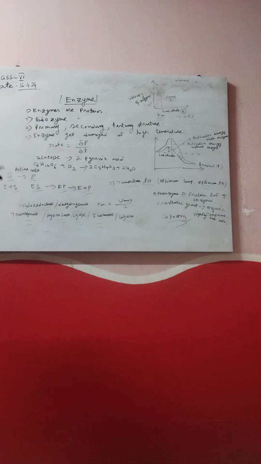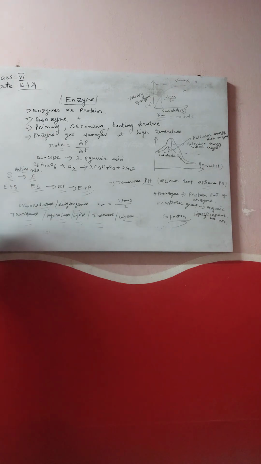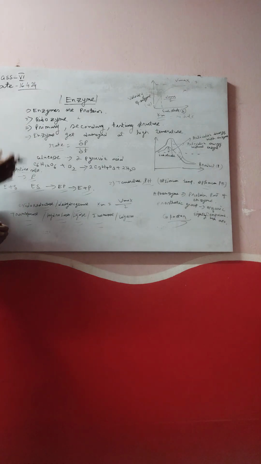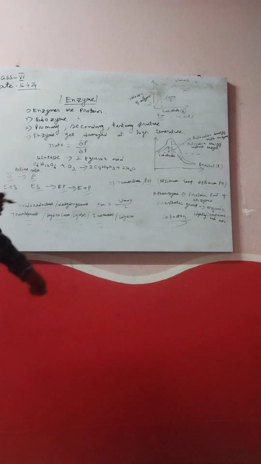Now, what is the enzyme in brief? We can say that enzymes are mainly protein products. We all know that protein and carbohydrates are organic products. So, enzyme is an organic product, and enzyme is present in our body from mouth to stomach to small intestine. In each and every place there is enzyme, and different kinds of enzymes are present. Enzyme is necessary for each and every biological function in our body. The enzyme is very necessary in our body.